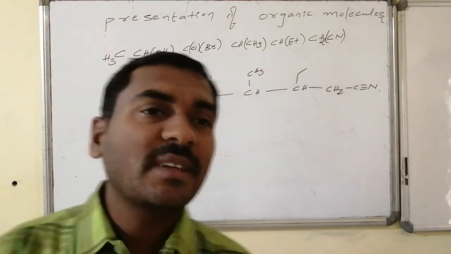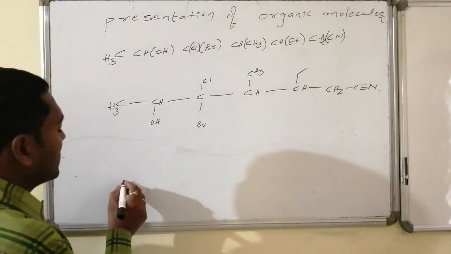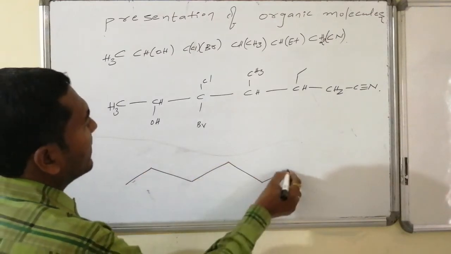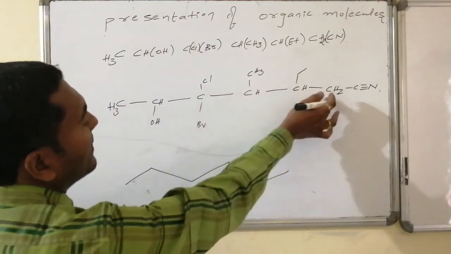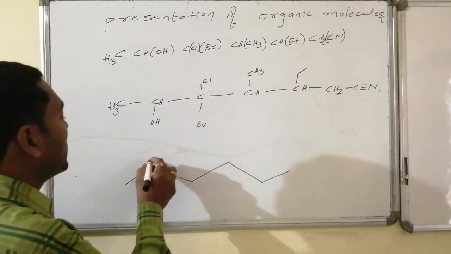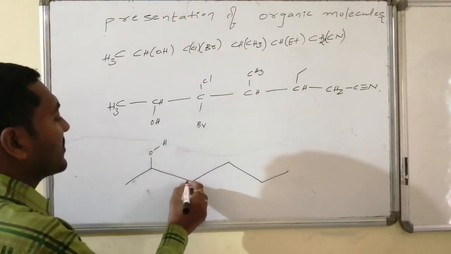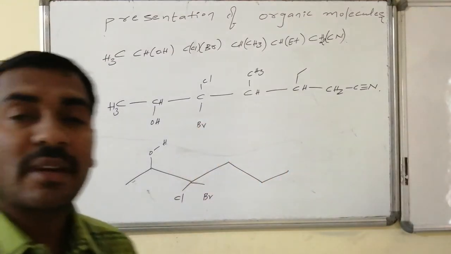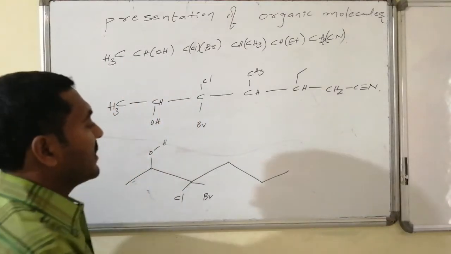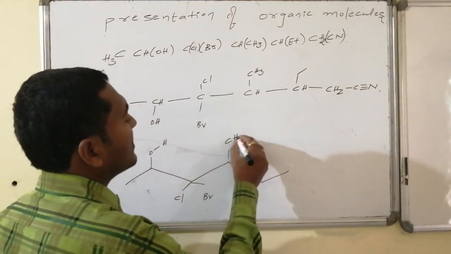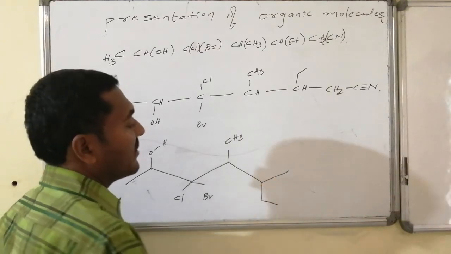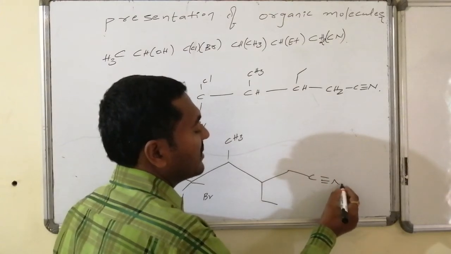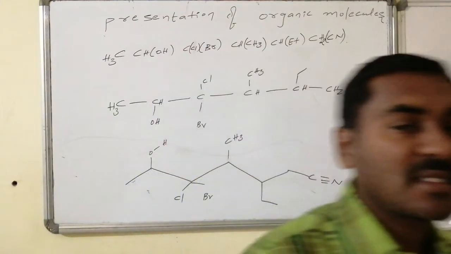Whereas in the zigzag representation of this particular structure, this is methyl, 1, 2, 3, 4, 5, 6. 1, 2, 3, 4, 5, 6 are there. The second carbon has OH as the functional group. In the third carbon we have one chloride and another bromide as the substitution, and the next carbon has methyl as the substitution, and the next carbon has ethyl as the substitution, and for this we have cyano as the functional group. I am considering this as the straight chain.